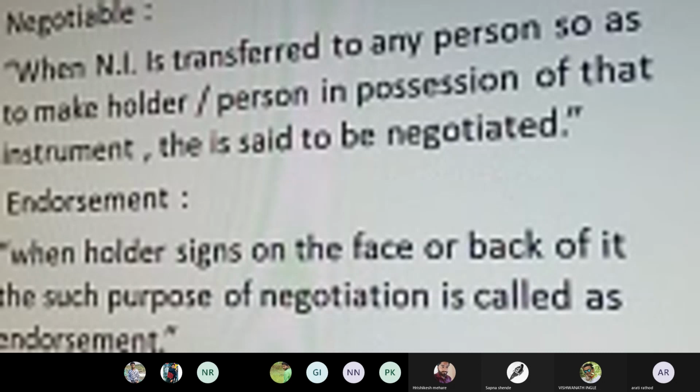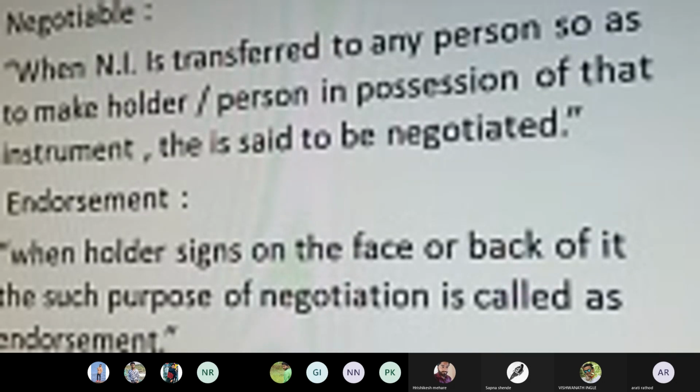When a negotiable instrument is transferred to any person so as to make that person the holder, or the person in possession of that instrument, the document is said to be negotiated. Negotiation, in terms of the legal provisions or financial measures, means that you are transferring the document from one person to another person.